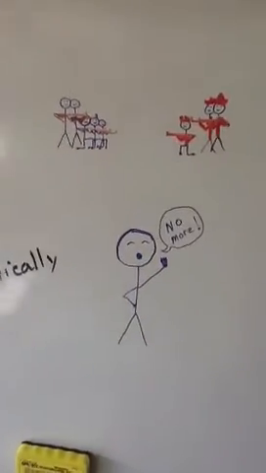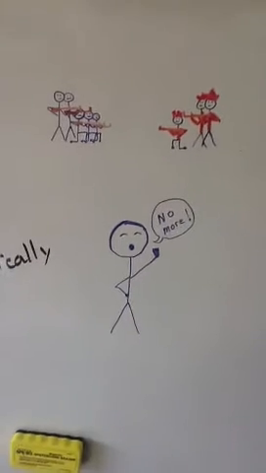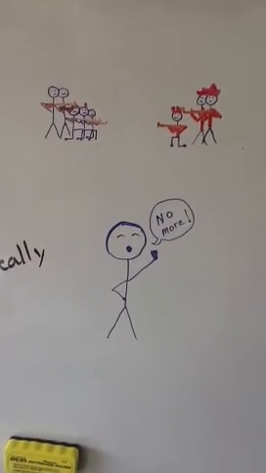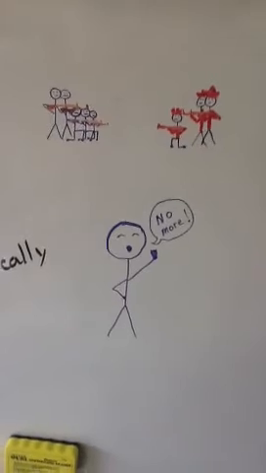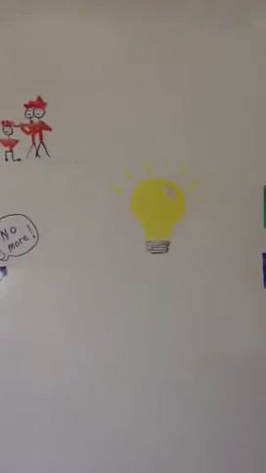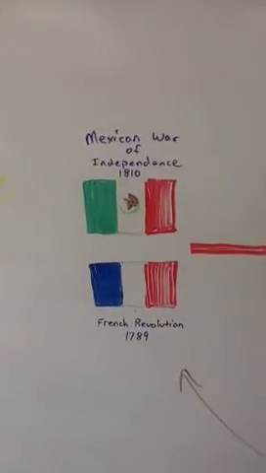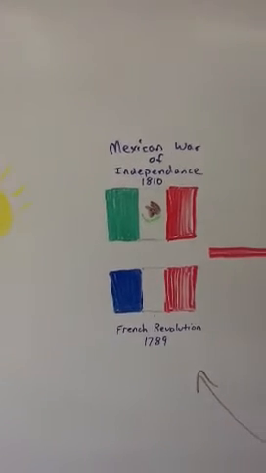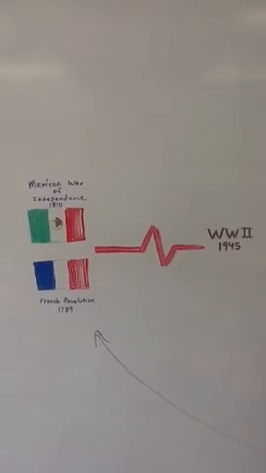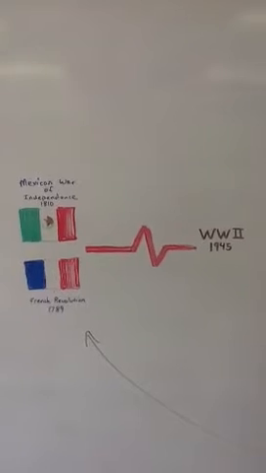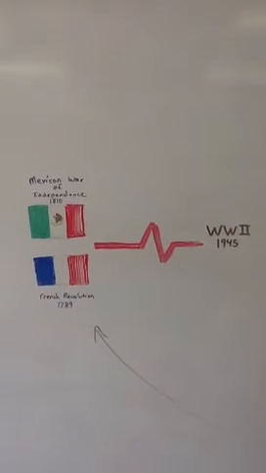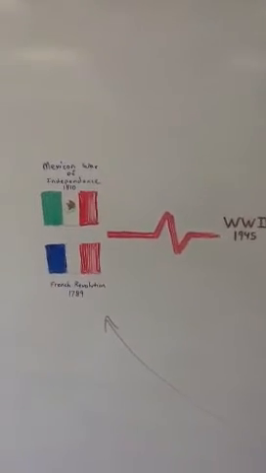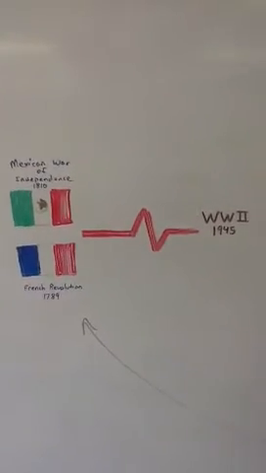Politically, America had this idea that we are free people, now this is our country, we are no longer going to be oppressed, we are going to set up our own government, and this idea was a huge inspiration for a lot of events down the road. Shortly after, you have the French Revolution in 1789 and the Mexican War of Independence in 1810. Further down the timeline, this idea of revolution even inspires events of World War II and the outcome. The idea of revolution has spanned our entire history and is still inspiring events today.